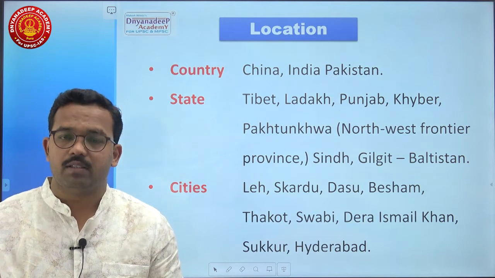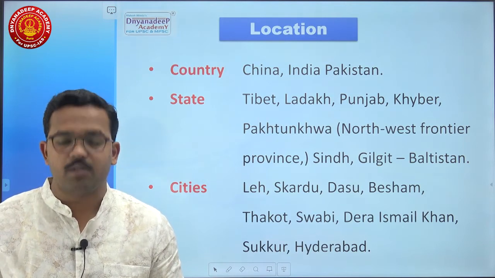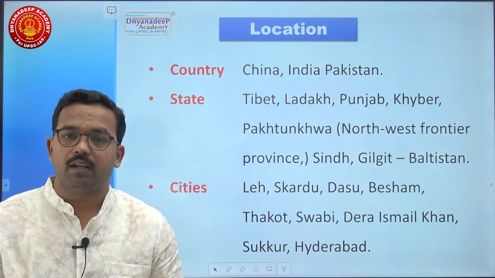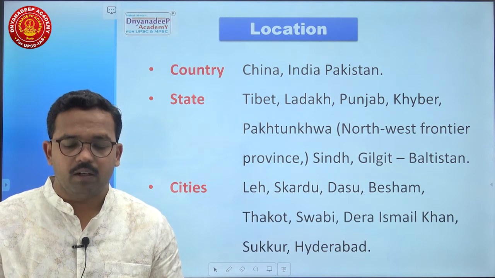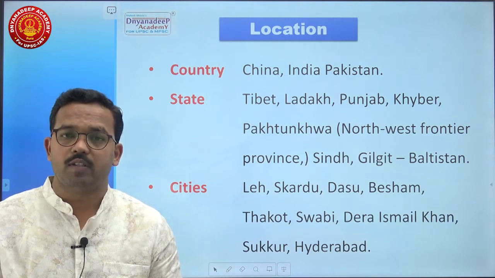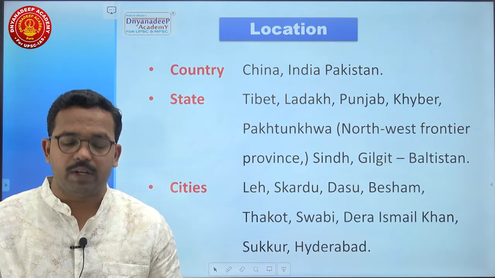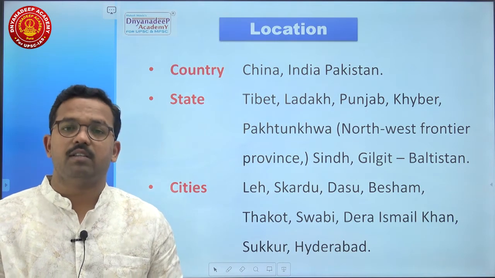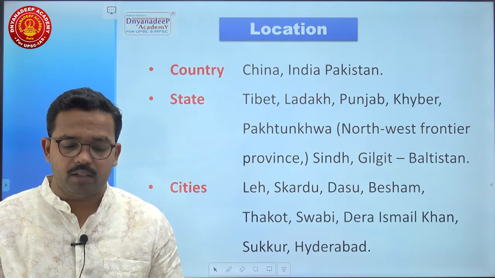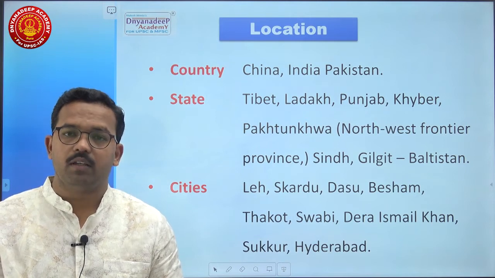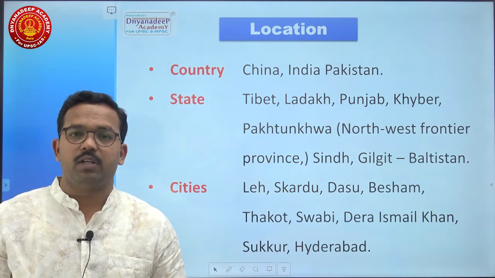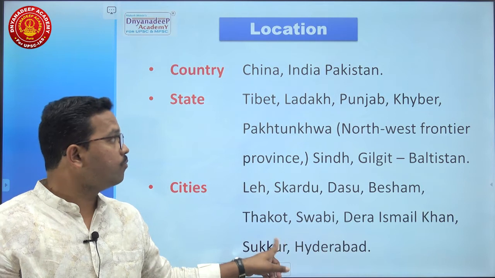First thing, what is the location of Indus river? It is located in China, India and Pakistan. States and regions: Tibet, Ladakh, Punjab, Sindh, Khyber Pakhtunkhwa, which is also known as North Western Frontier Province, NWFP, then Gilgit-Baltistan region. Which are the cities located on Indus river system? It is Leh, Skardu, Dasu, Besham, Thakot, Swabi, Dera Ismail Khan, Sukkar and Hyderabad. These are the important cities located on Indus river system.